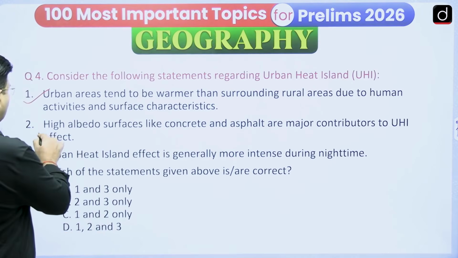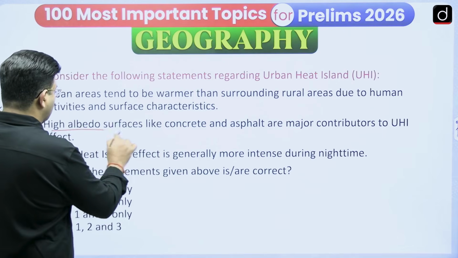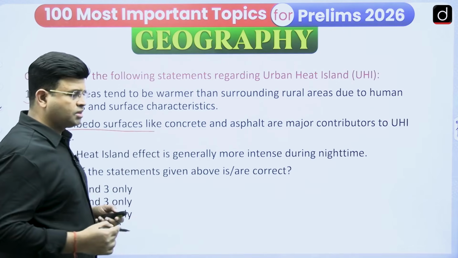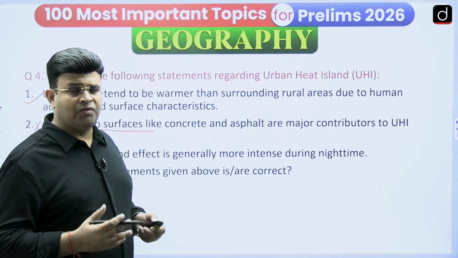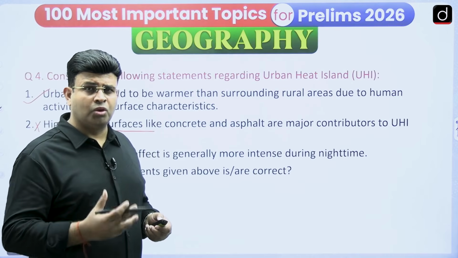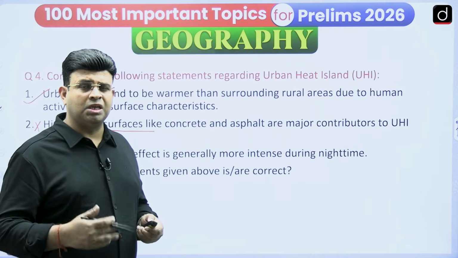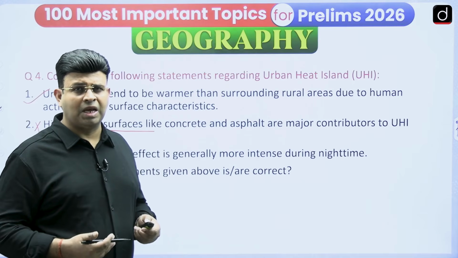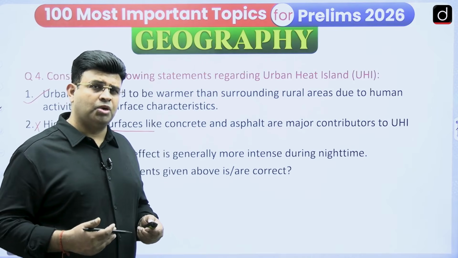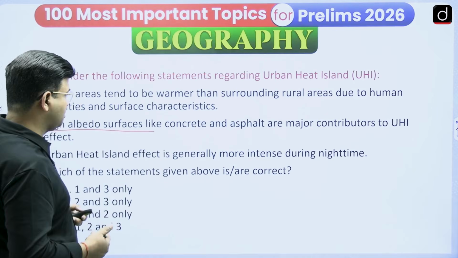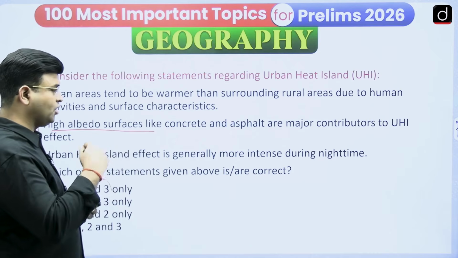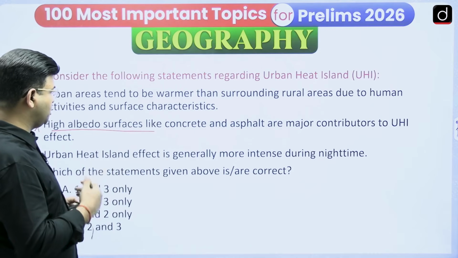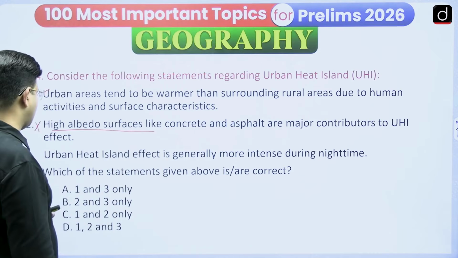This is a wrong statement, because the concrete and asphalt on the roads have a very low albedo. They absorb more heat, and it helps in increasing the heat effect of our urban heat island, the heat effect of the urban area. Therefore this statement is wrong, because high albedo means reducing the heat and low albedo means increasing the heat. So this statement is wrong.